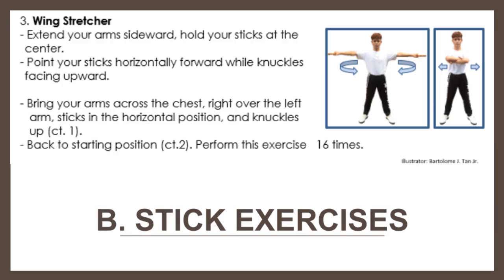Number 3. Letter B stick exercises. Wing stretcher. Extend your arms sideward. Hold your sticks at the center. Point your sticks horizontally forward while knuckles facing upward. Bring your arms across the chest, right over the left arm, sticks in the horizontal position, and knuckles up. Count 1. Back to starting position. Count 2. Perform this exercise 16 times.